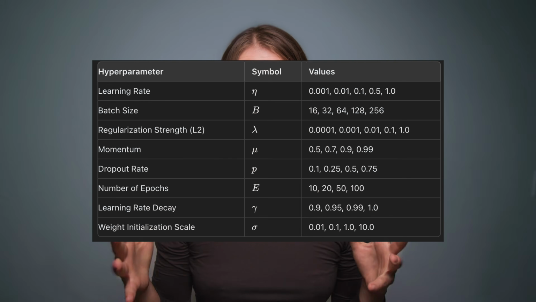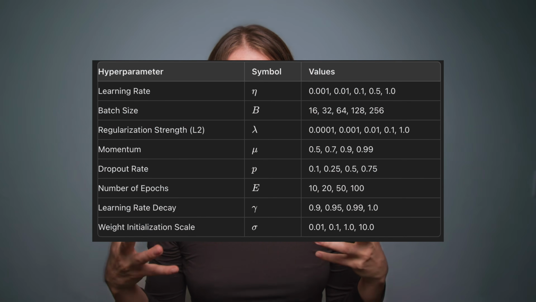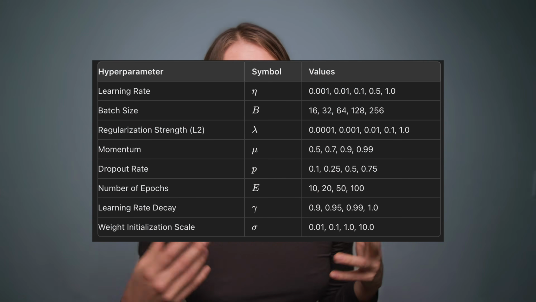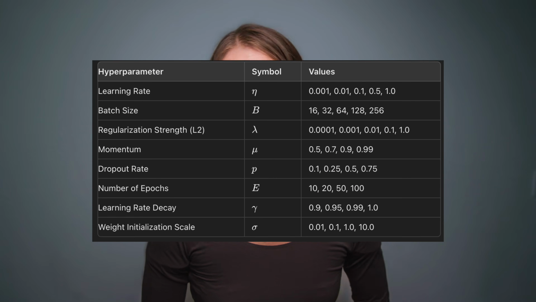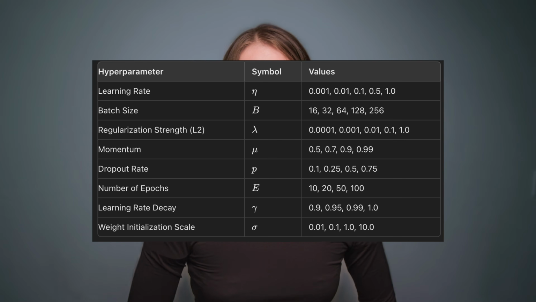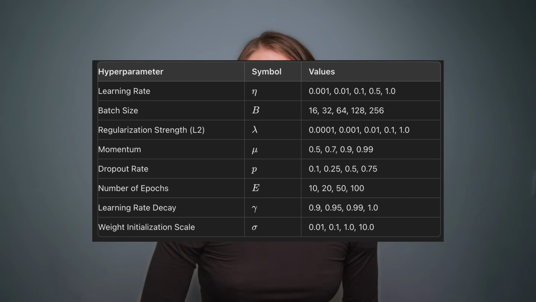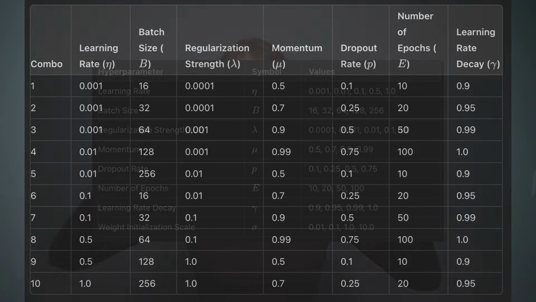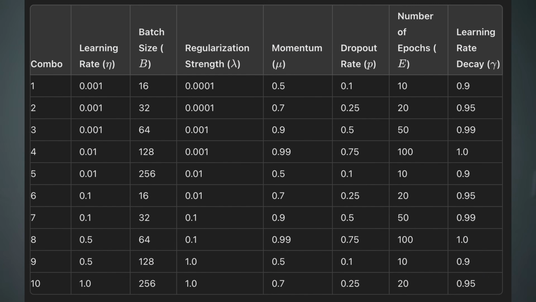There are different types of hyperparameter tuning methods, like grid search, where you look over a set number of values. So you decide, let's try 0.25, 0.05, 0.005 for the learning rate, and then let's try a batch size of 5 or 10 or 2. You set these values and then you just try every possible combination of them.